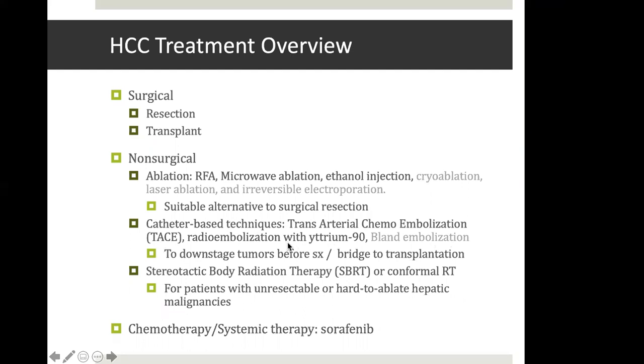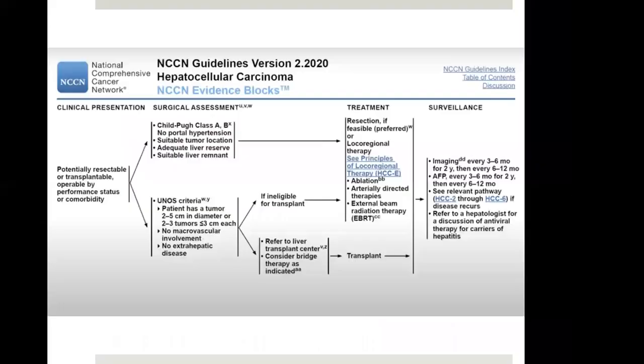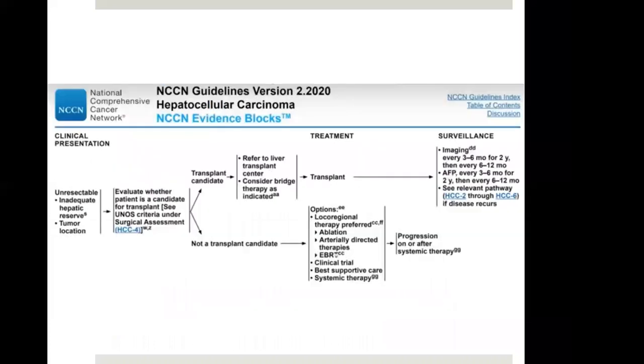So these catheter-based techniques are used to downstage the tumors before surgery or as a bridge to transplantation. The stereotactic body radiation therapy or conformal RT can be offered to patients who have unresectable disease or hard to ablate hepatic malignancies, or in patients with relatively less reserve. If these are not possible, then the patient is advised to undergo chemotherapy or systemic therapy using sorafenib. So NCCN has also outlined the treatment options to the patients, taking into consideration the clinical presentation and the surgical assessment. So one can go through these NCCN guidelines.